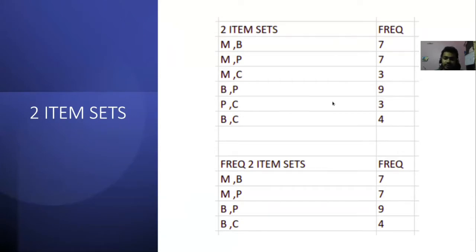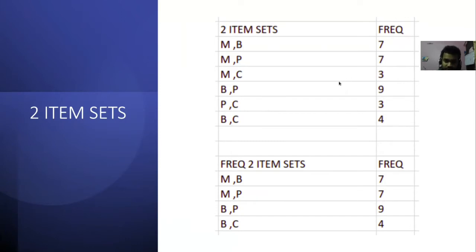As we saw, the minimum support should be 30%. So any item set which has a frequency of less than 4 will have a support level of less than 30%, which is 25%, because 3 by 12 is 1 by 4, which is 25%. So we will filter them out.